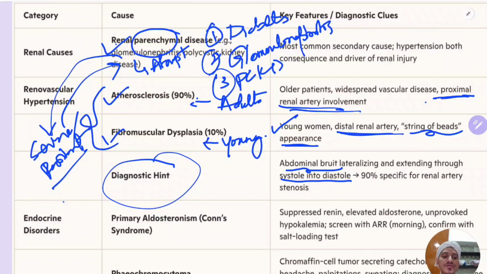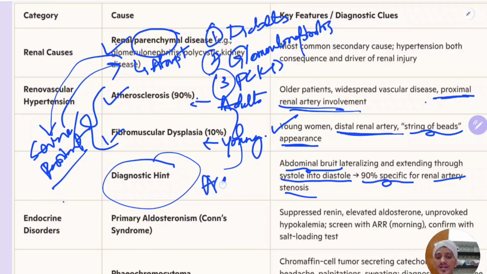Okay, so that means you will hear a bruit in the abdomen. When you auscultate, you will hear a bruit. Okay, so this is 90% specific for renal artery stenosis. And one more important point in this patient, which involves the renal artery.